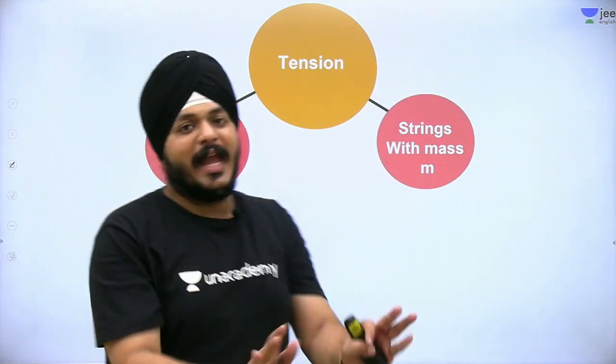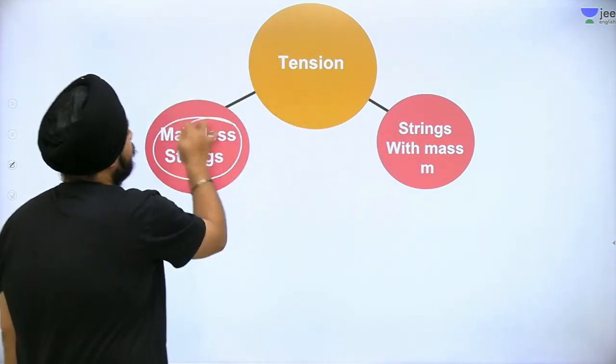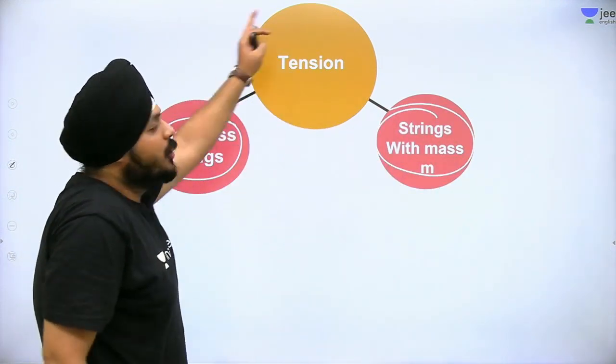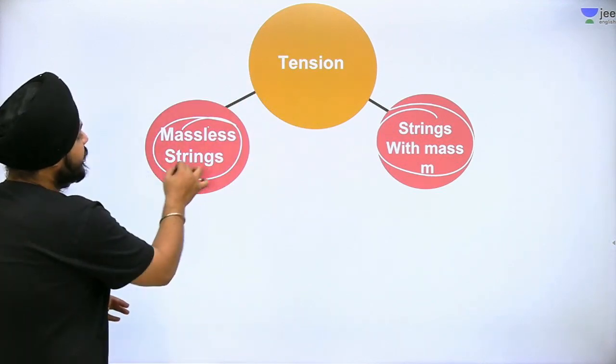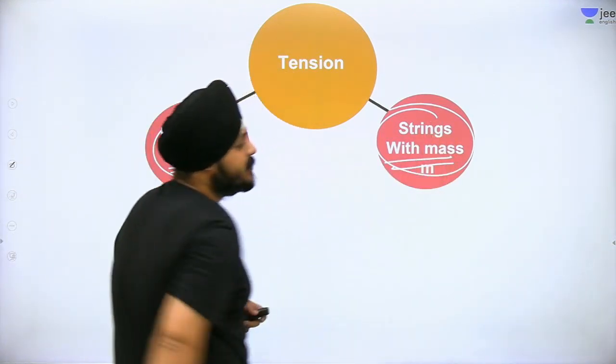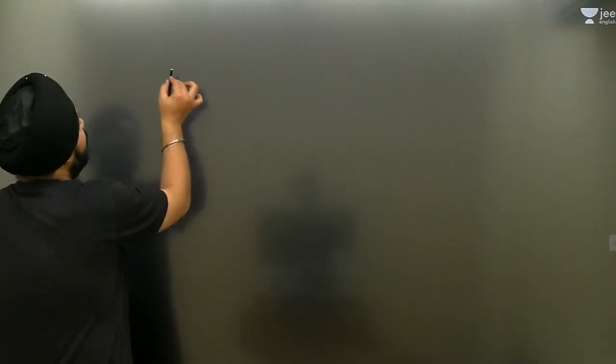If I'm talking about tension, then it has two types of classifications. You've seen the sums related to massless strings, and to strings with mass m. See, let us have a very simple example of it.